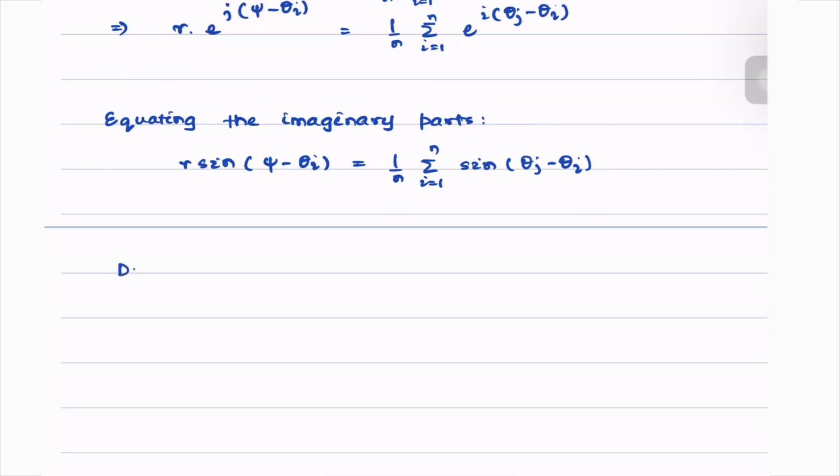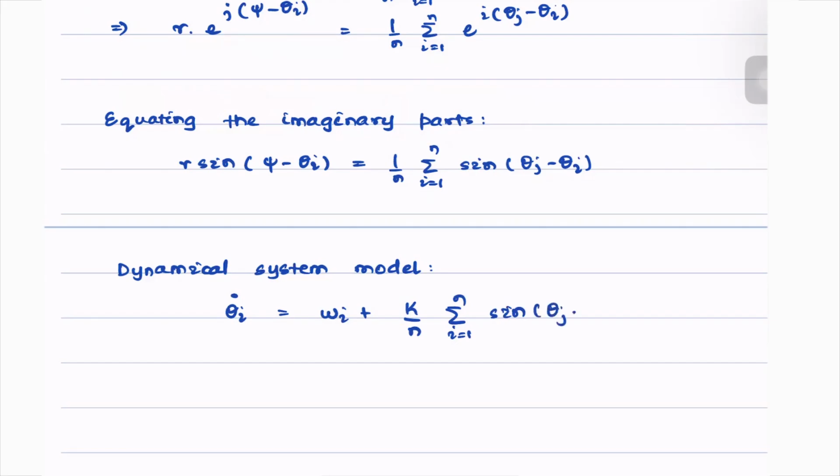So our dynamical system model is now equal to theta I dot, which was given by omega I plus k by n summation j going from 1 to n sine of theta j minus theta I. Now, notice that this entire part can be replaced with this.